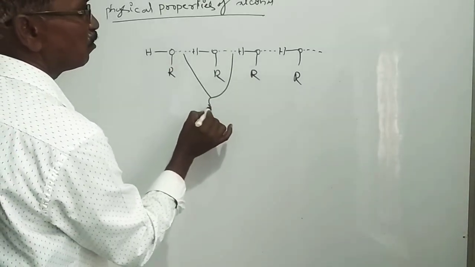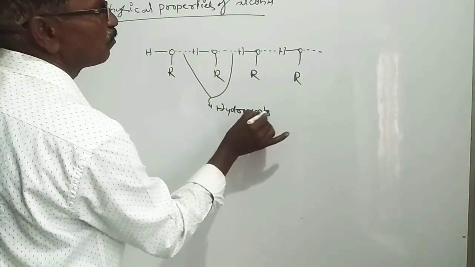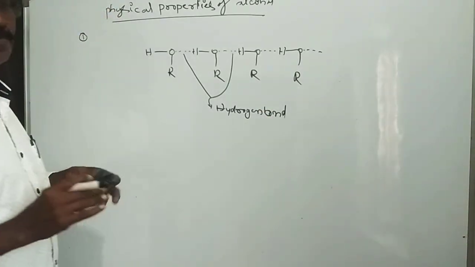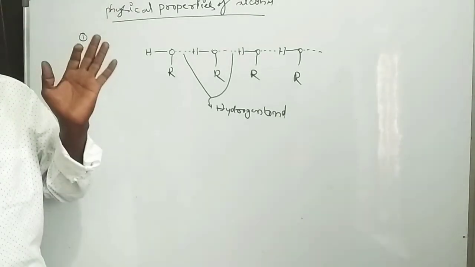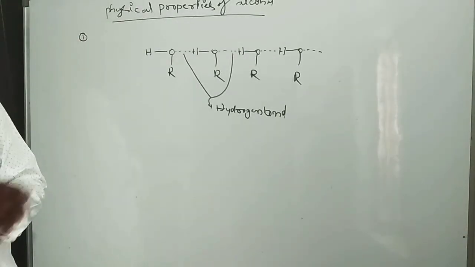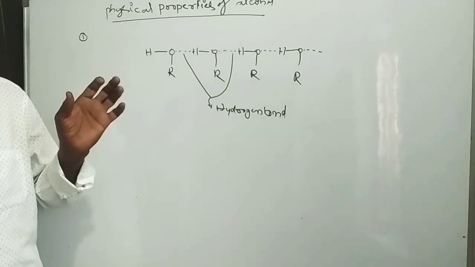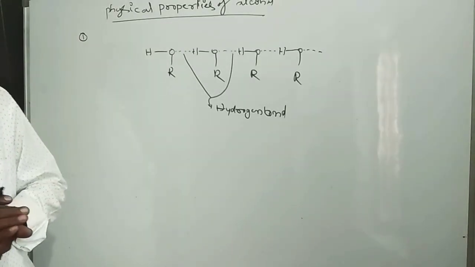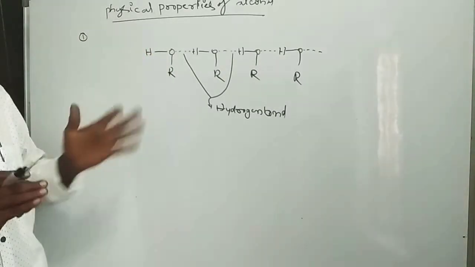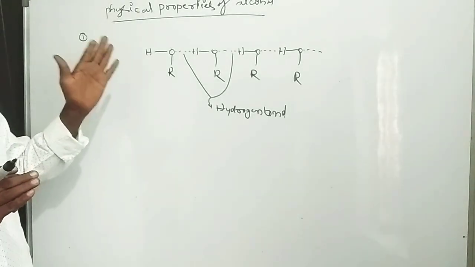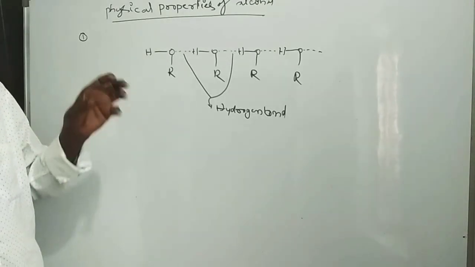These are all hydrogen bonds. You know what a hydrogen bond is? A hydrogen bond forms when a more electronegative atom is bonded with a hydrogen atom. More electronegative atoms are fluorine and oxygen.